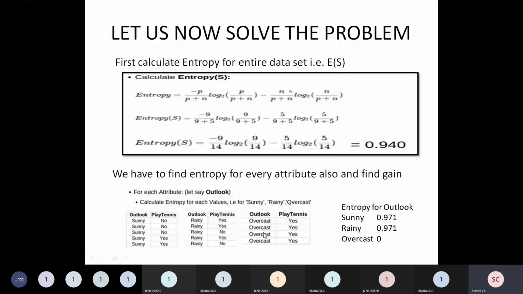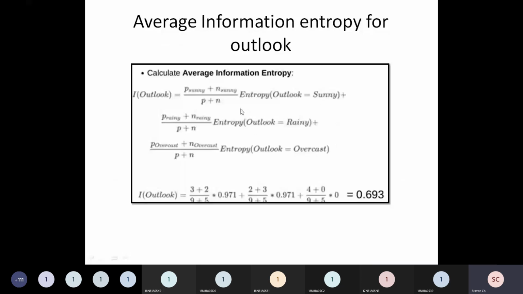Then calculate their individual entropies. Apply this formula of average information entropy. Then you will get I of outlook. Similarly, you will get I of temperature, I of humidity, I of wind.